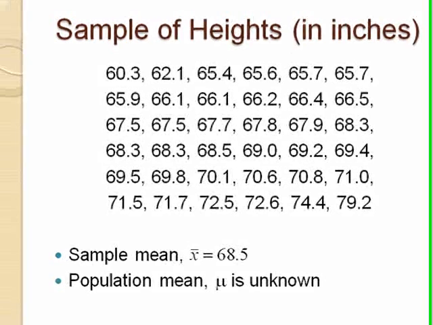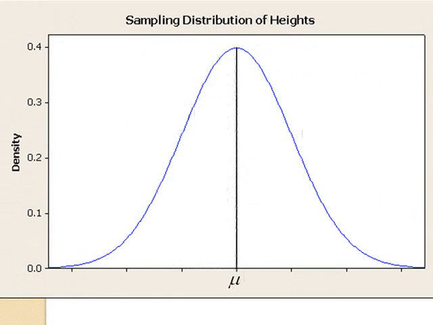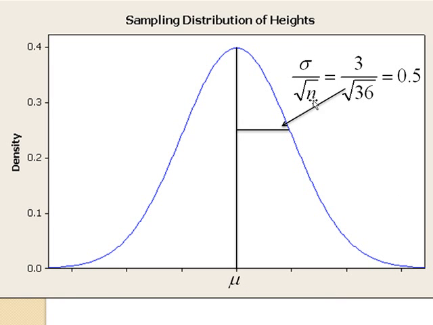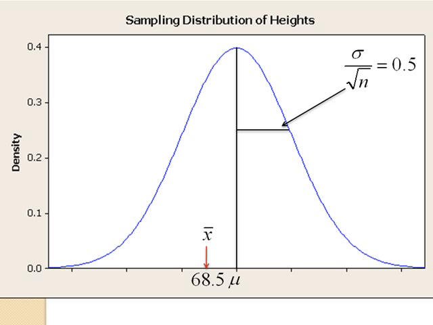Well, we still do not know the population mean mu. What we do know is that the sampling distribution of all possible sample means is centered at mu, and we know that the standard deviation of the sampling distribution is sigma over the square root of n. In our example, this value is 0.5. Since we do not know mu, we do not know where our x bar of 68.5 is located on the sampling distribution in relation to mu. Watch as I show that x bar can be located anywhere on this sampling distribution. Pause here to reflect on this idea.